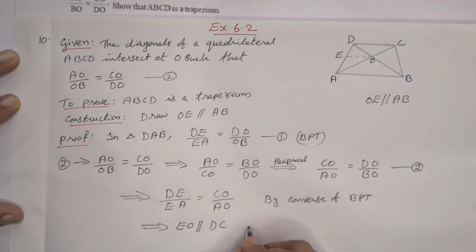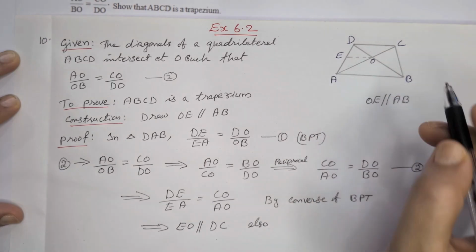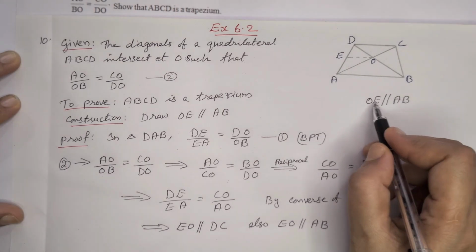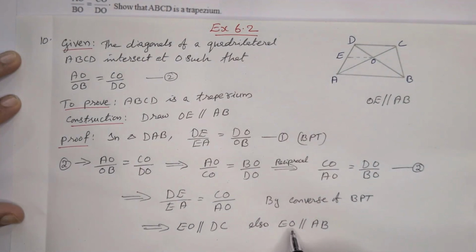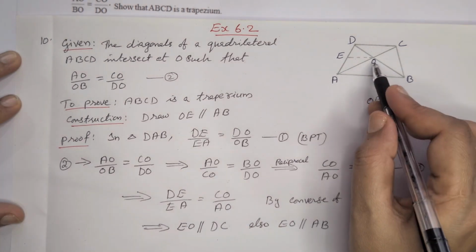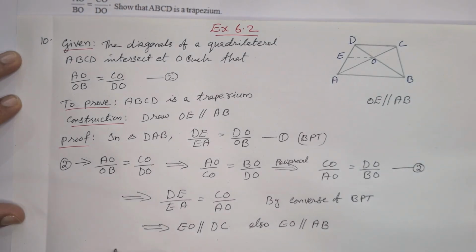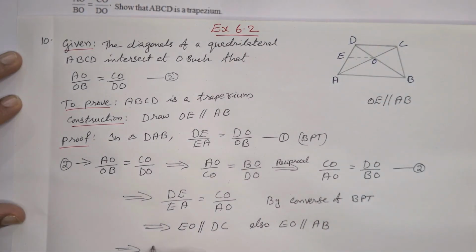Already we know that EO is parallel to AB, since we constructed EO parallel to AB. Now from this ratio we got EO parallel to side CD, which implies AB parallel to DC.